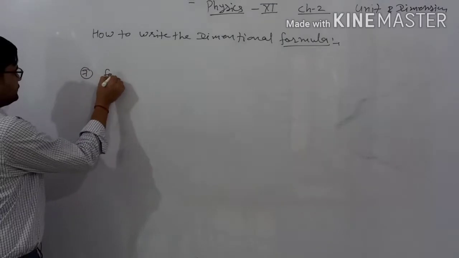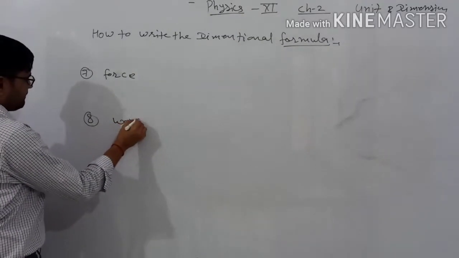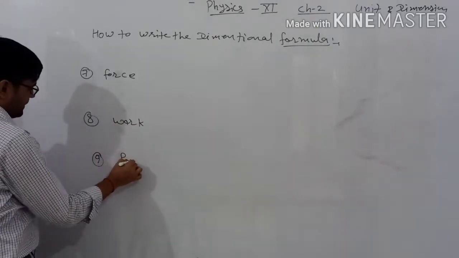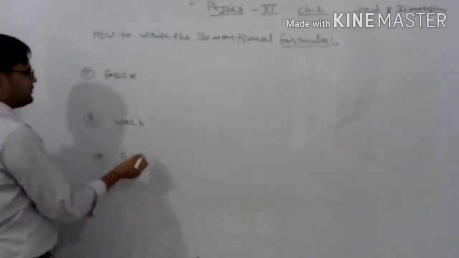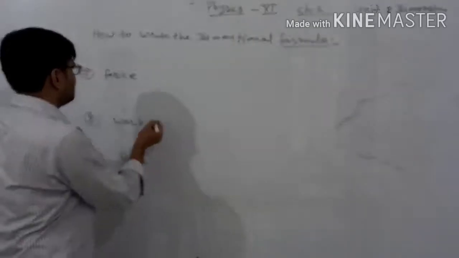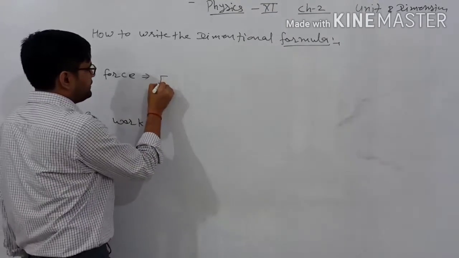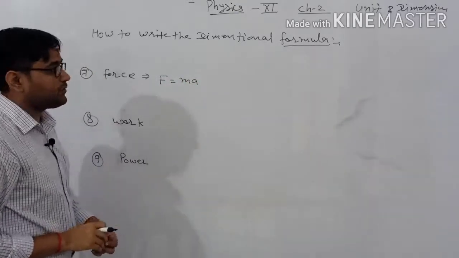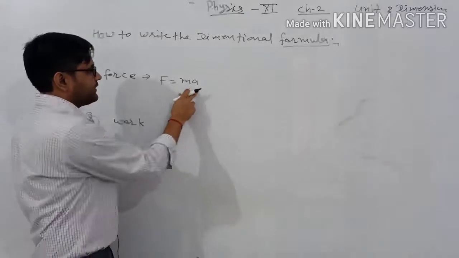7 is force, 8th is work, 9th is power. There are lots of formulations, but here we are considering a few formulations to understand the entire concept. Now the force is written as F equal to ma. In the last class we also discussed this basic formulation, F equal to m into a. It means mass into acceleration.